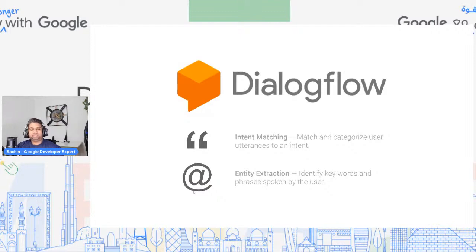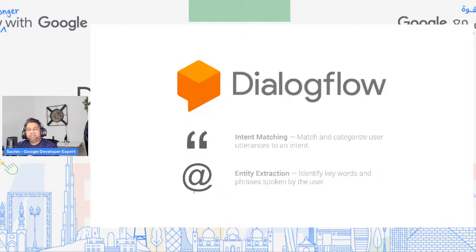Think about intent matching like this: whenever you say, okay, I want to order a pizza, you're ordering food. So what is the intent of the user here? Order food. So order food or order pizza could be one of the intents.